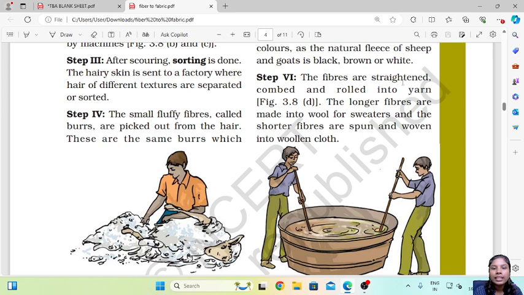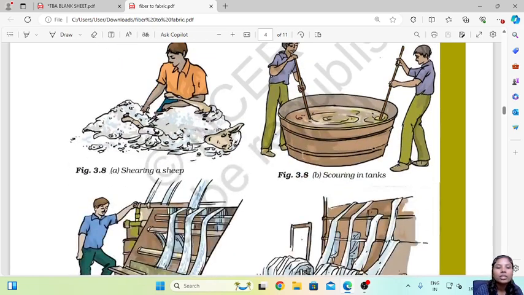The fibers are then straightened, combed and rolled into a yarn. The longer fibers are made into wool for sweaters, and the shorter fibers are spun and woven into woolen cloth. So here they comb it nicely and roll it into yarn. The longer ones they use for sweaters, and the shorter ones are woven into woolen cloth.